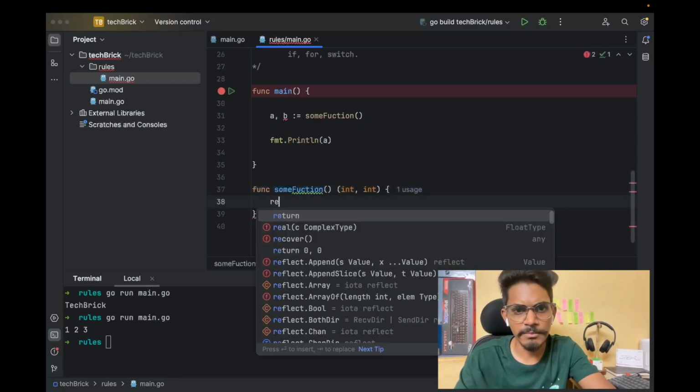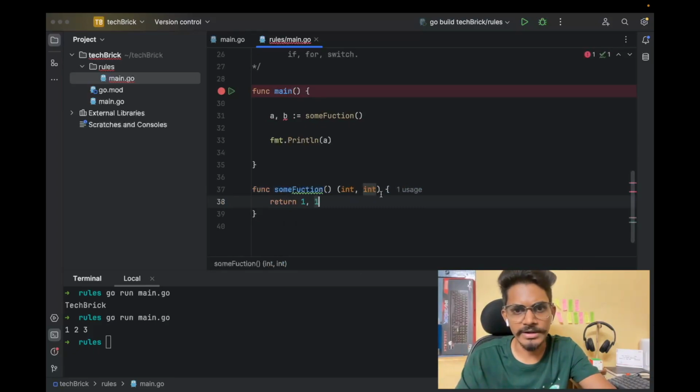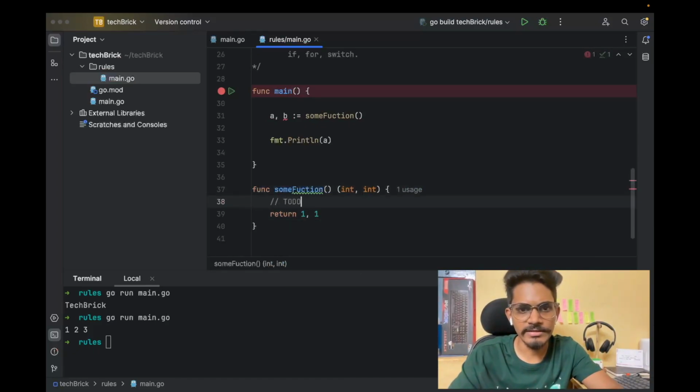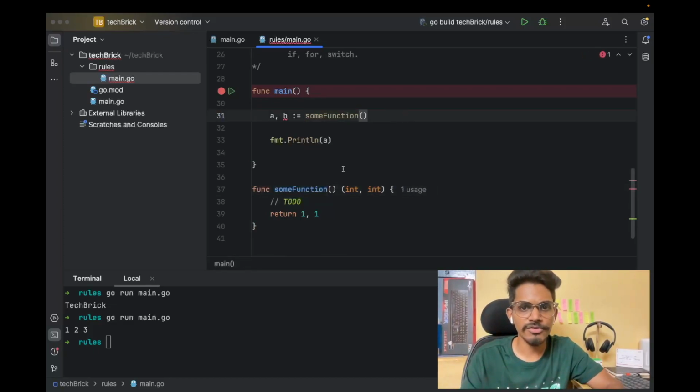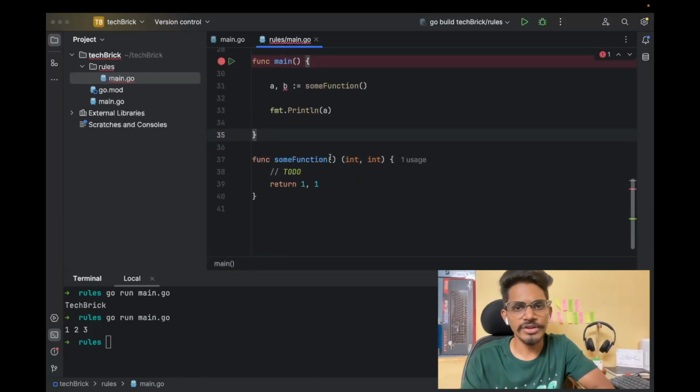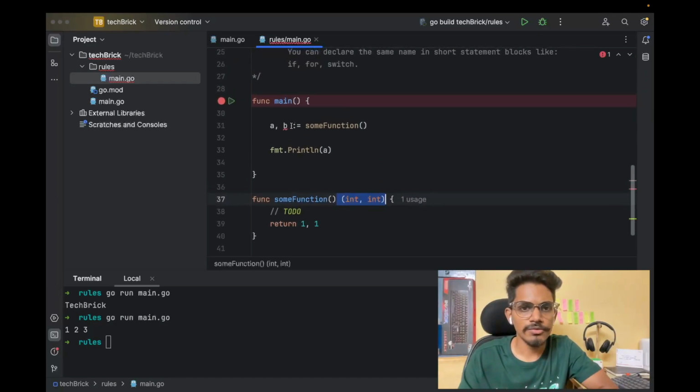So let's simply take it like 1 comma 1 it returns. This is something like just it doesn't do anything, it just simply returns. Let me copy paste. So if you see this function, it is not taking any parameters, it is returning integers, that is 1 comma 1. So these are the return types. Okay, so we understood like a comma b we are getting.